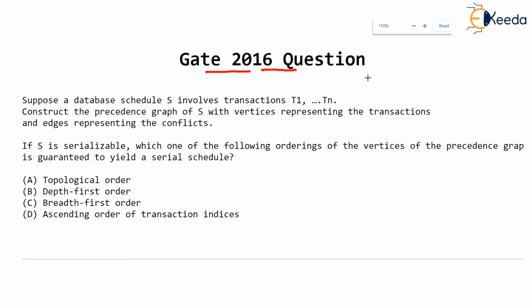Hello dear students. Let's see a question asked in GATE 2016, which was a question on concurrent scheduling and conflict serializability. The question asked is as follows. Suppose there is a database schedule S, which involves n transactions named T1, T2, T3 up to Tn. Suppose we construct the precedence graph of the schedule S with vertices representing the transactions.